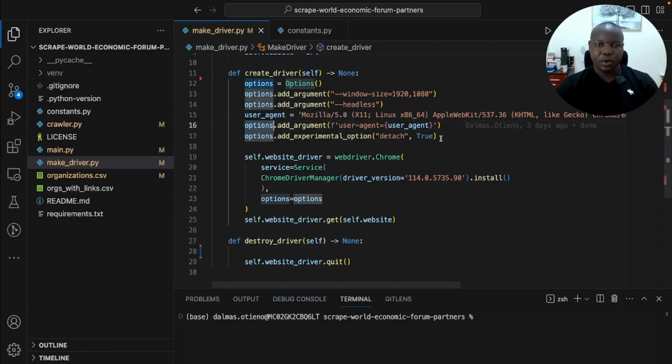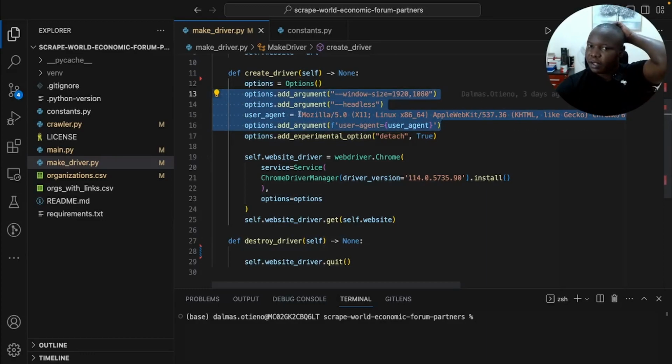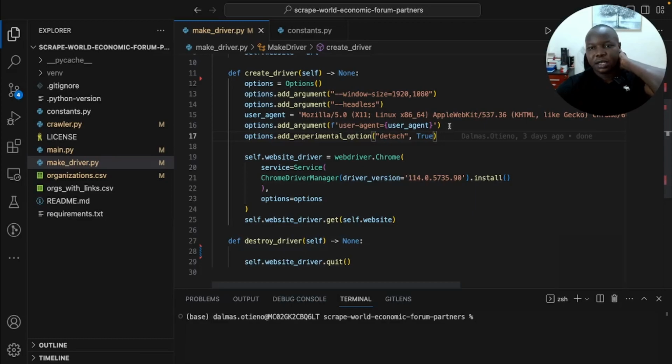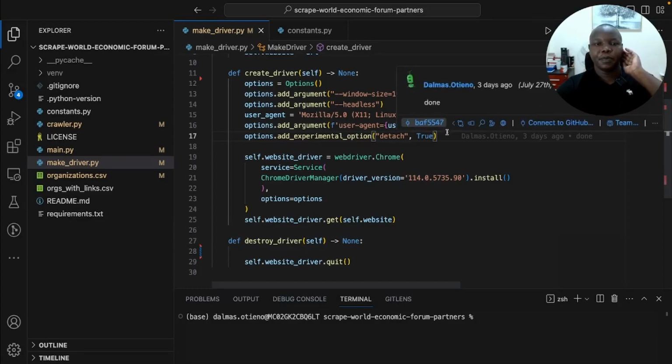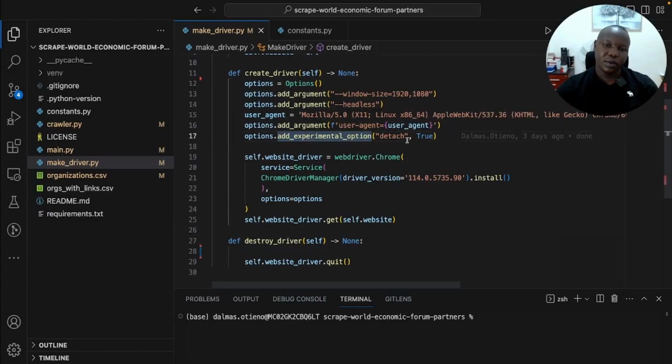Then whenever the window is launched or whenever the driver is interacting, it should be detached so that we don't automatically close the browser when the driver is still functioning. So this is why we have the detachment in the experimental options.